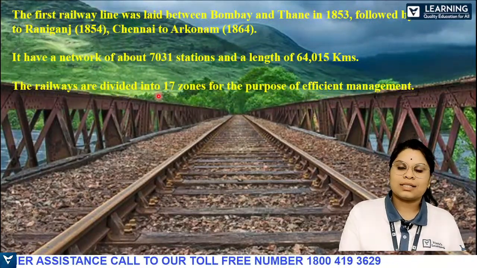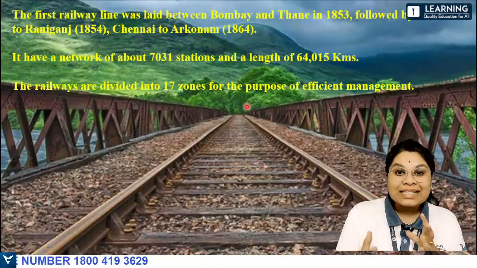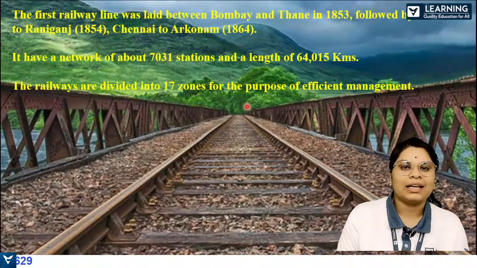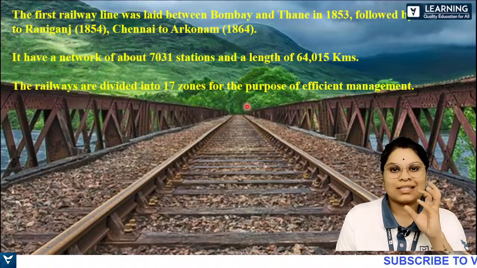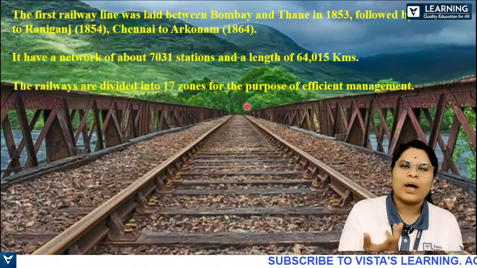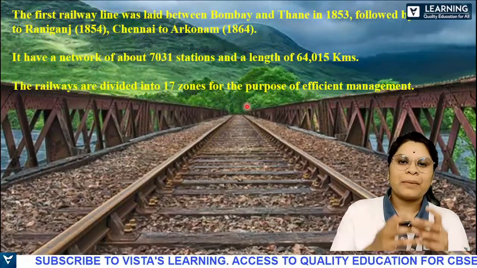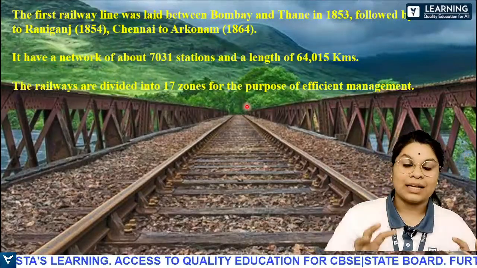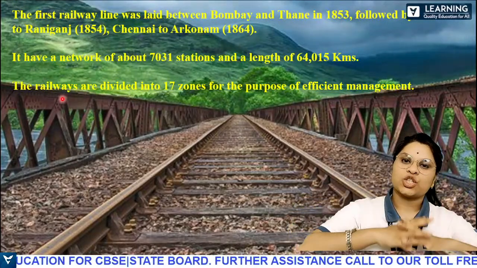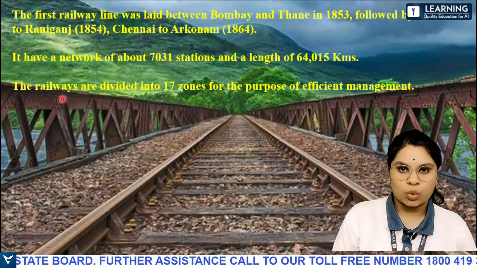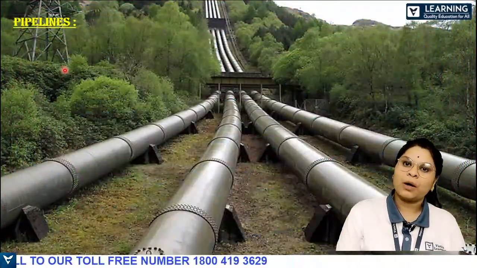Next, it is divided into 17 zones. This is for efficient management, like how India is divided into states, and then we have districts, taluks, villages. Why is that made? It can be just India, no? So that the management becomes easier when it is on a big scale. The same thing happened with the railways also. It's on a large scale, which is why it is divided into 17 zones. Understood? Next, we'll be studying about pipelines.